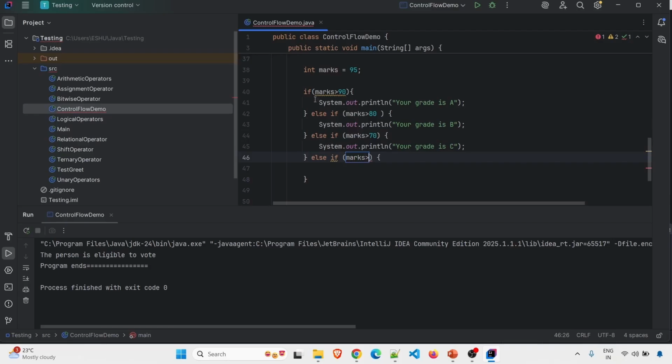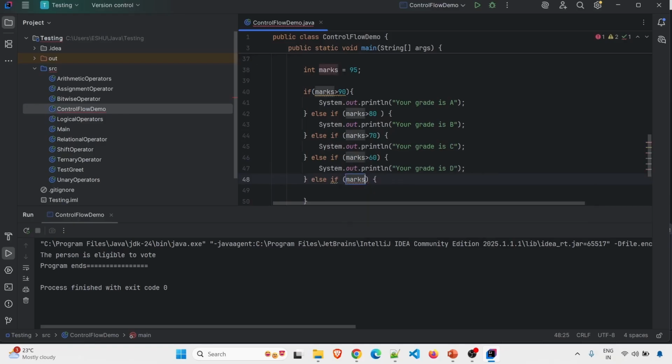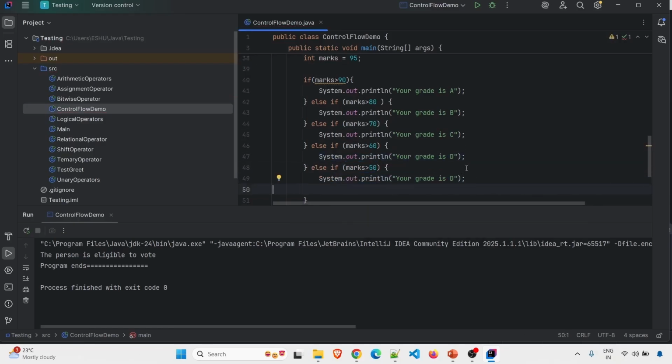So this is also called the if else if ladder. Marks greater than 60, just print grade is D. And one more condition is else if marks greater than 50, I have to print grade is E. Sorry, grade is E. A, B, C, D, E.